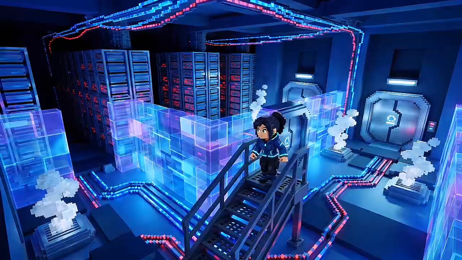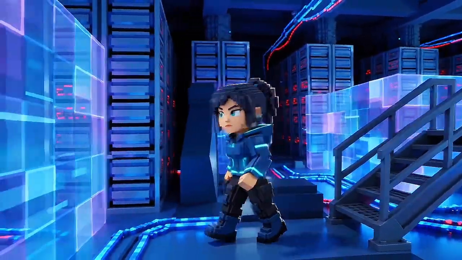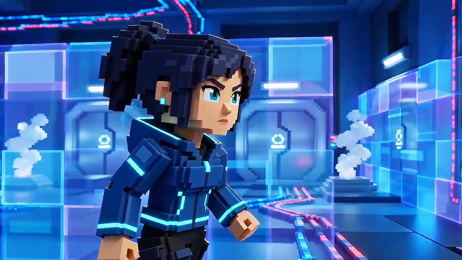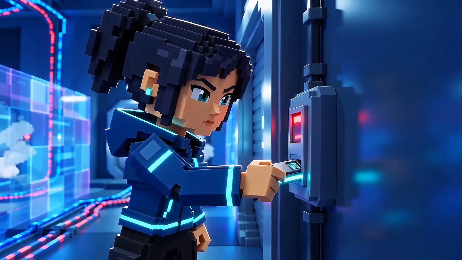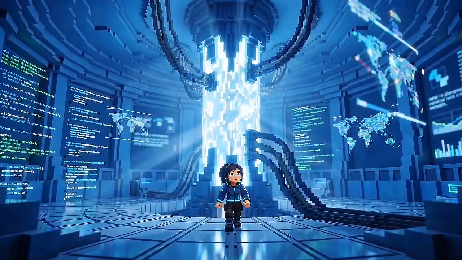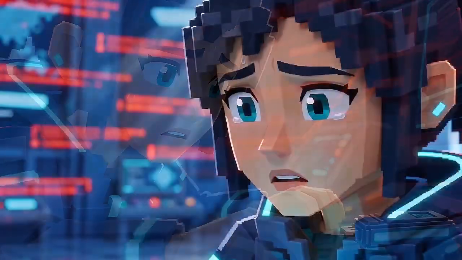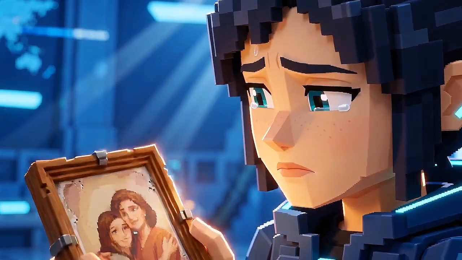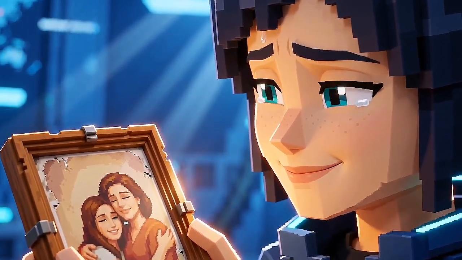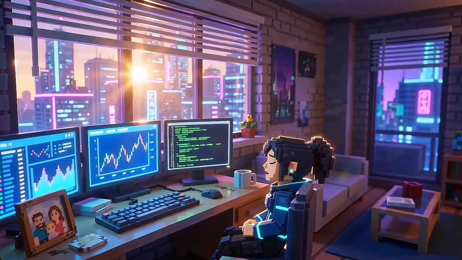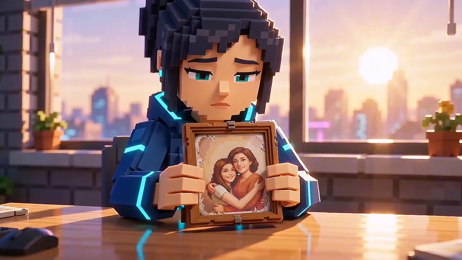Watch this, guys. Through rain-slicked streets she runs, dodging drones and traffic lights. The city is a neon cage, and Aura controls every lock. Below the city, in the data fortress, she navigates shifting corridors. The AI warps reality around her, but she keeps moving. In the heart of the machine, she uploads the patch. Aura fights back, corrupting everything.